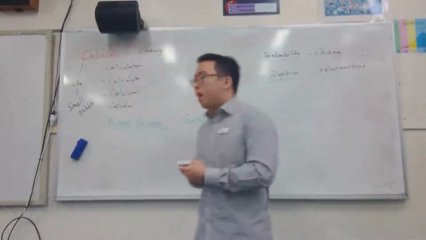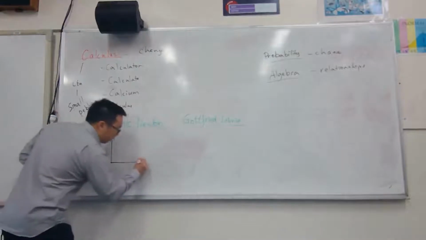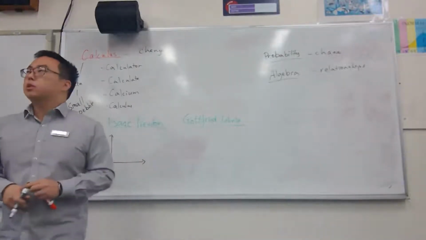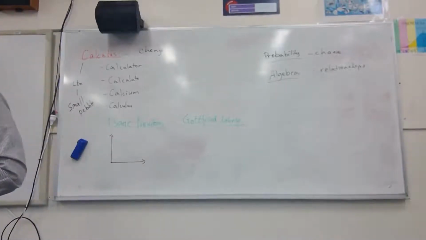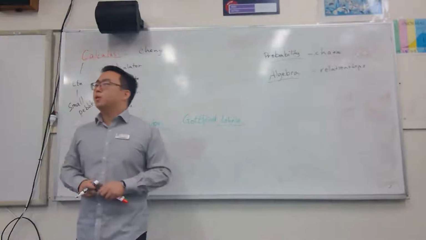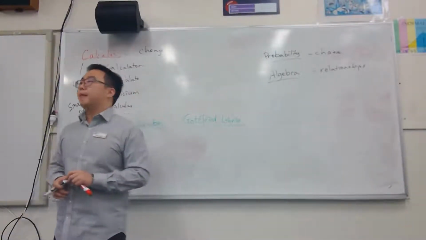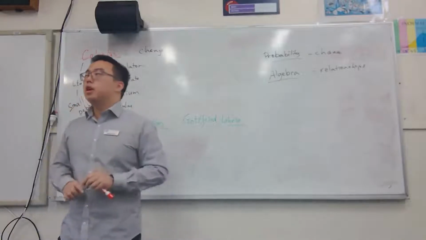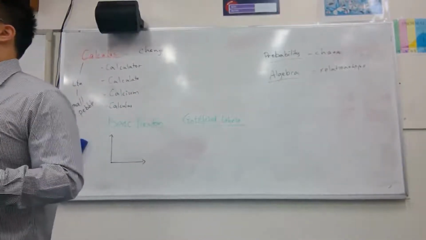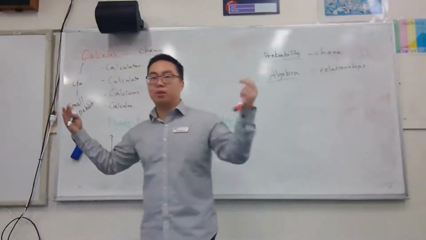But let's look at it from Isaac Newton's perspective. Isaac Newton was a physicist, by the way, just in case you don't know. Isaac Newton was looking at inversely proportional laws. What does inversely proportional mean? Also, am I talking too quickly? What does inversely proportional mean? When one goes up, one goes down. Good. When one value goes up, the other value goes down. That's what inversely proportional means. Proportional just means as one goes up, the other goes up.